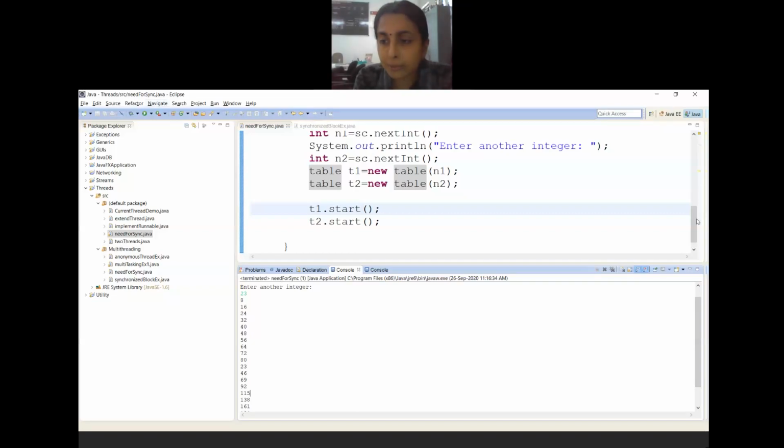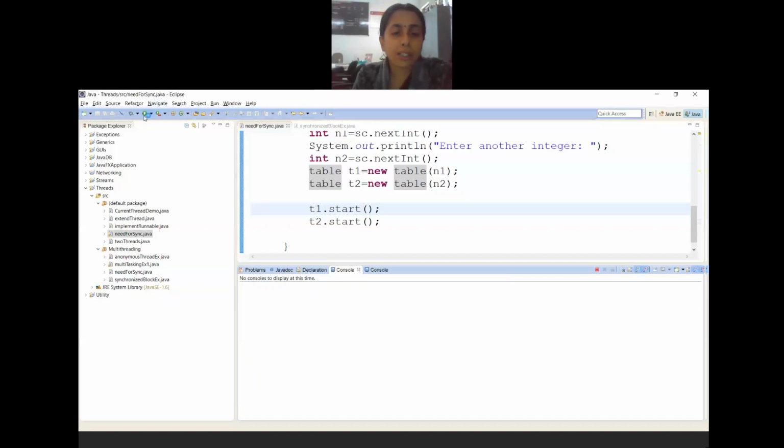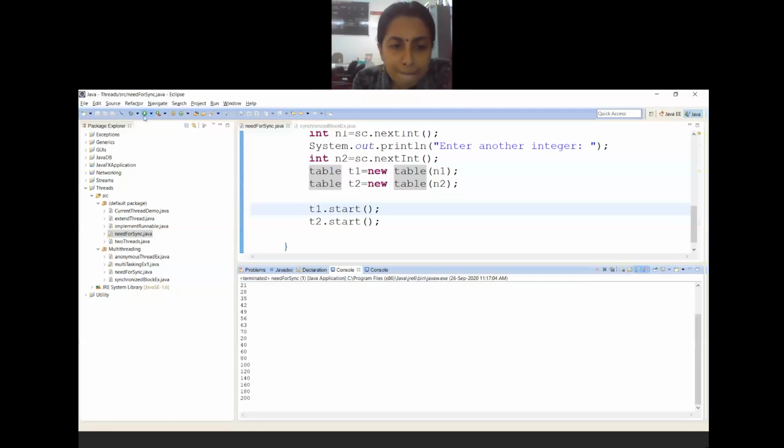Let me stop this and run it again. Suppose I enter 7, and for the second number I enter 20. Just have a look at the kind of output. It is again jumbled. I think you have seen this previously also. So this is the need for synchronization.